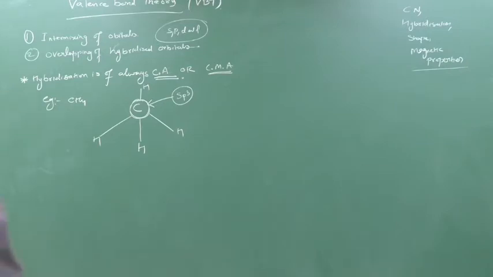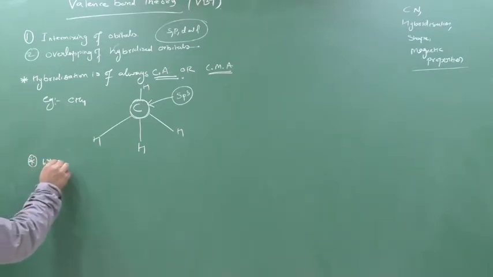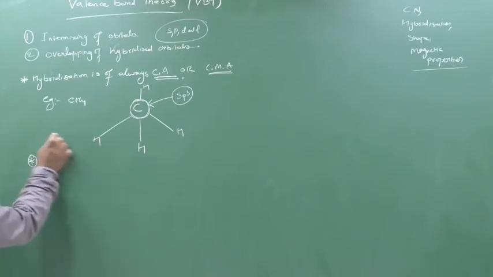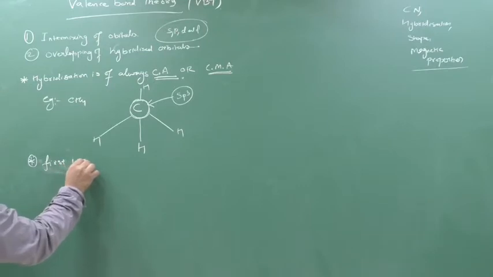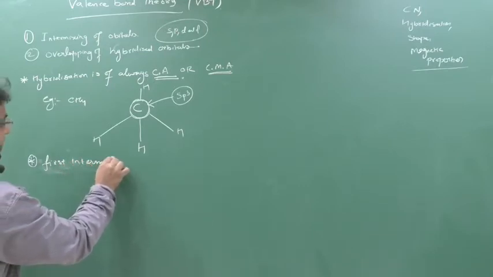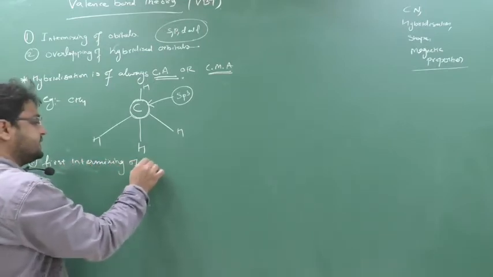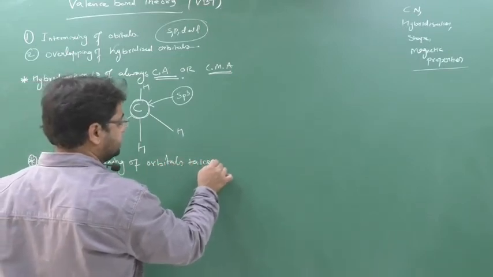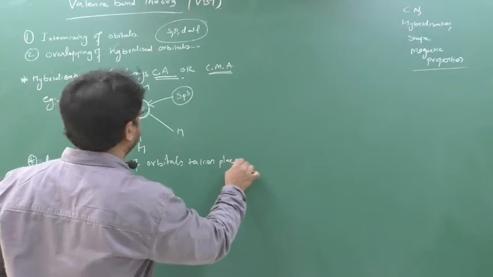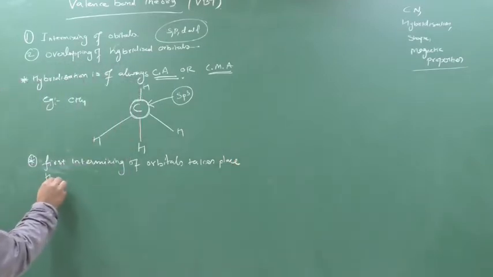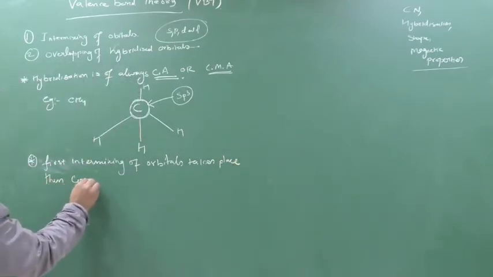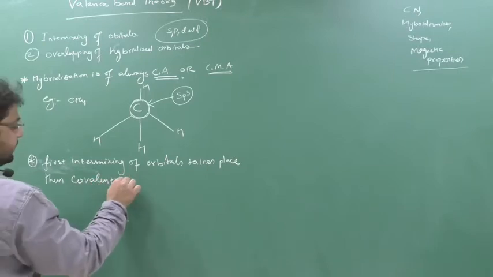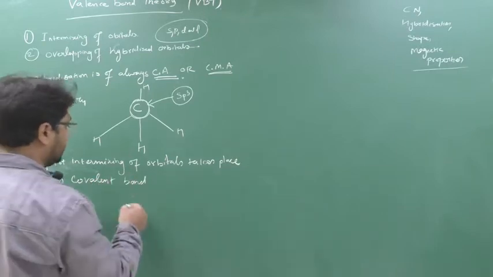Next, when does intermixing happen? First the intermixing of orbitals takes place, then covalent bond formation takes place due to overlapping.